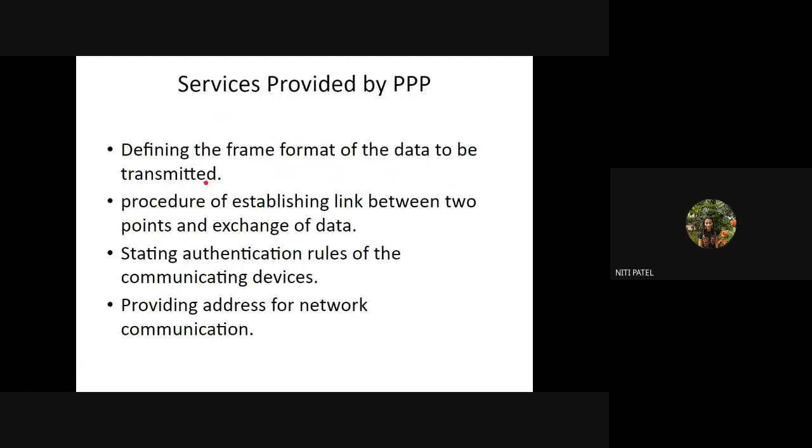Frame format means what all should be there. It should have an IP address, it should have a MAC address, then it should have the data, then it should have the destination address, the destination MAC address. So whatever things are required in that frame, everything is defined whenever the data is sent to the opposite end. After the frame format is decided, they will establish a link to exchange the data. After the link has been established, the data will be sent.